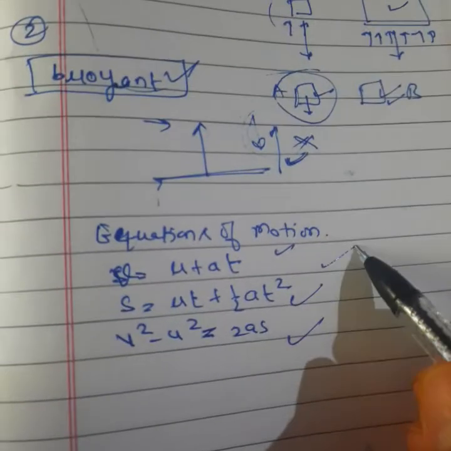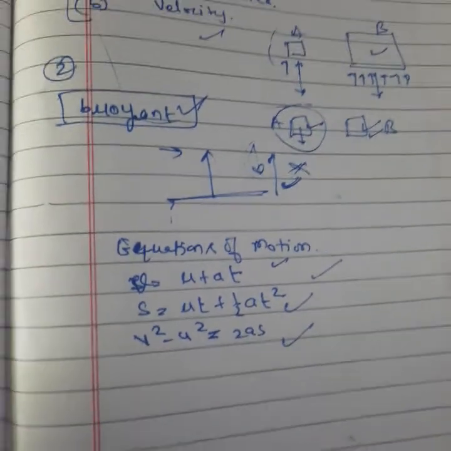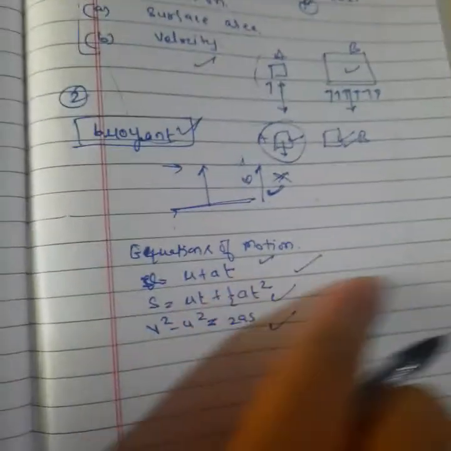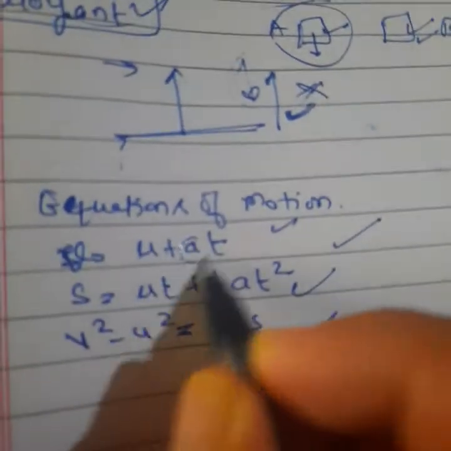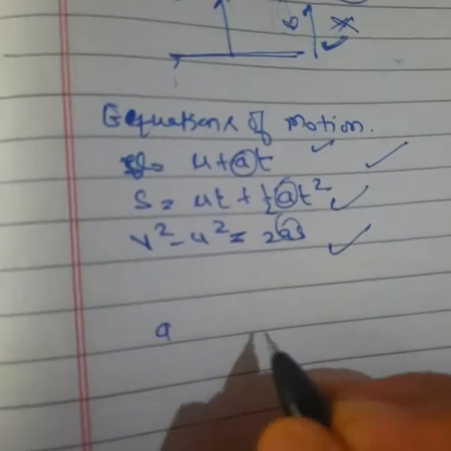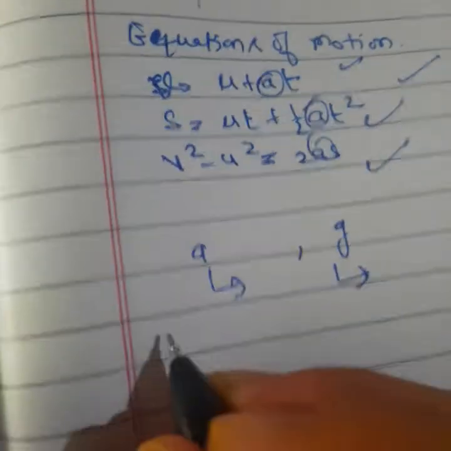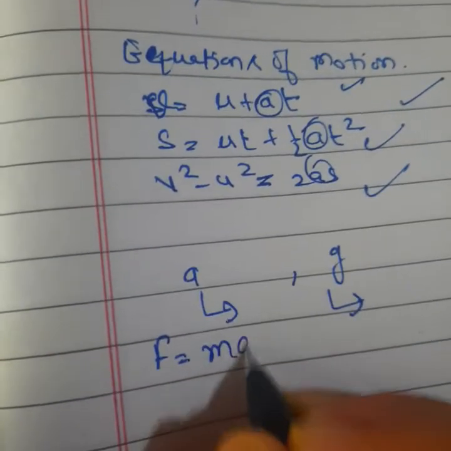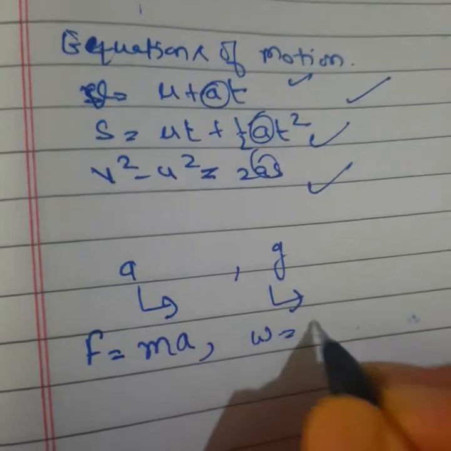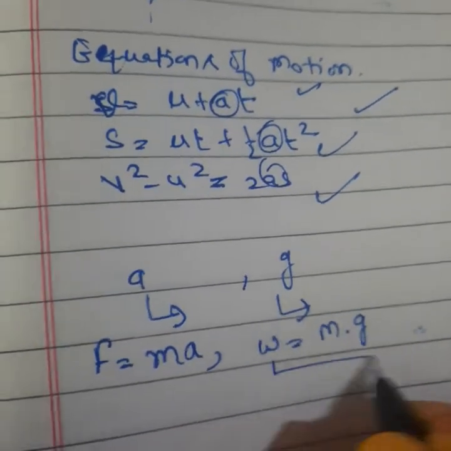These are the simple equations. We use them when anything moves on a horizontal surface. Listen, we are using a here. First of all, let me tell you the difference between a and g. g is gravity, a is acceleration. F = ma, or weight W = mg.